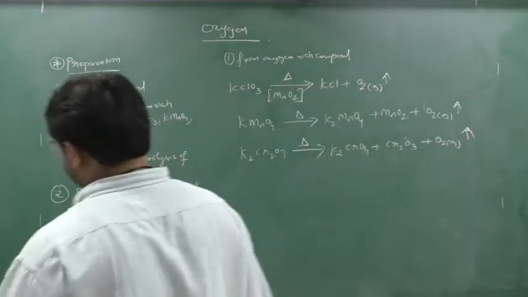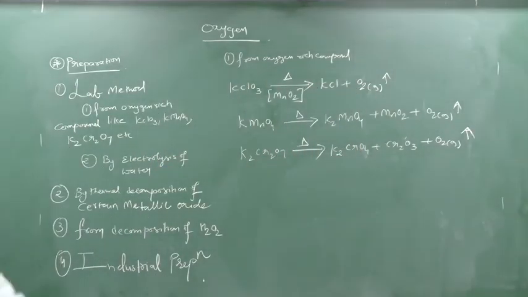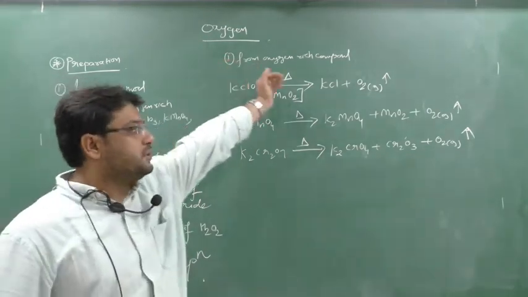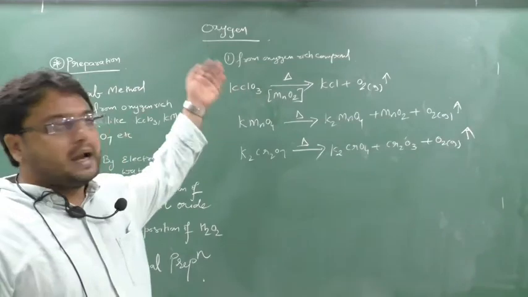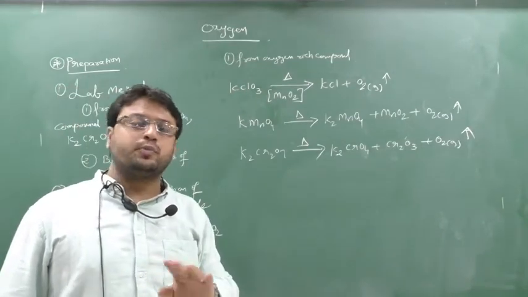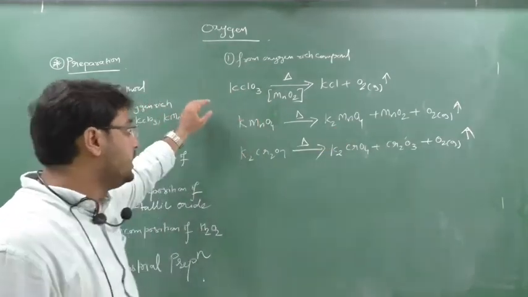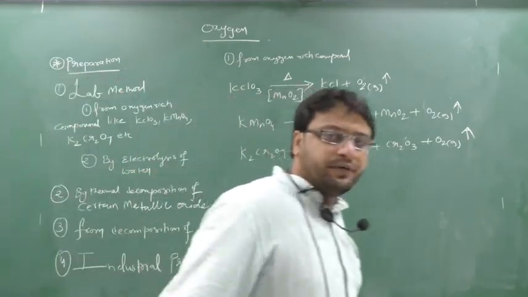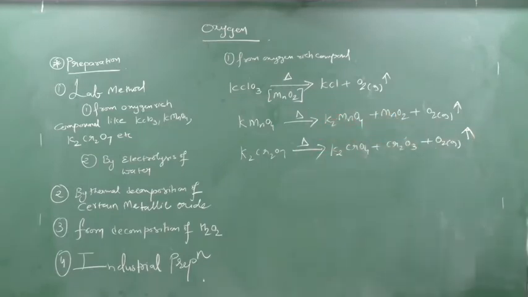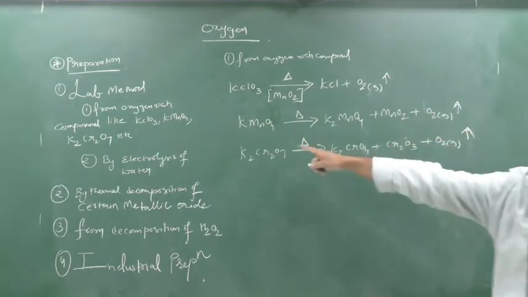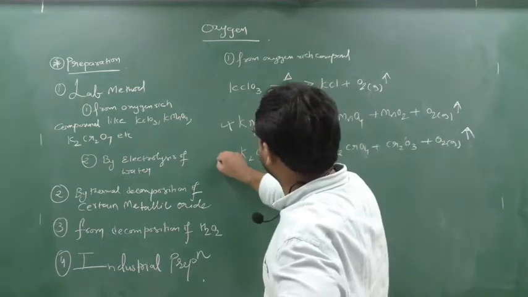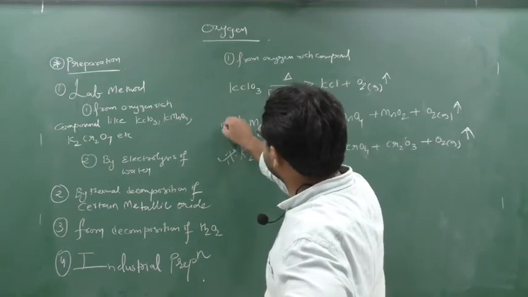So these are the decompositions of certain oxygen rich compounds. These all are decomposition reactions. Why decomposition reactions? A decomposition reaction is a reaction in which two or more products are formed from a single reactant. You can see here in each and every place there is a single reactant. Clear this part? So from oxygen rich compounds, first is KClO3. On heating KClO3, what do you get? You get KCl plus O2. Clear? KMnO4. Please remember this reaction and products.